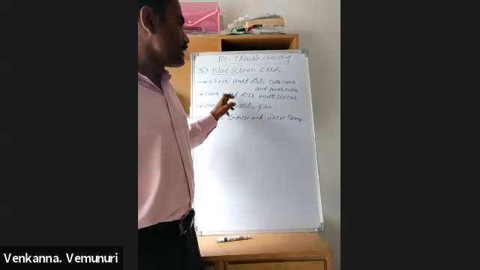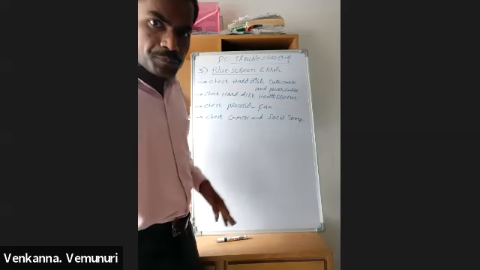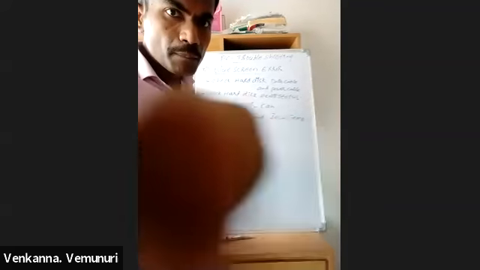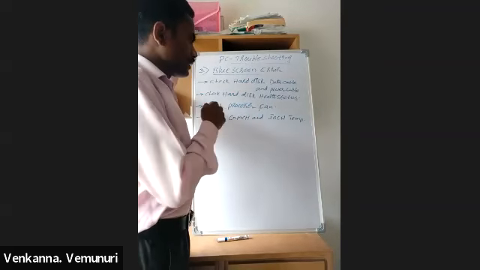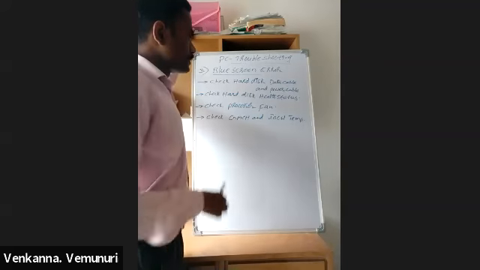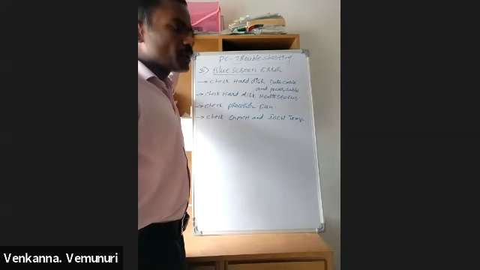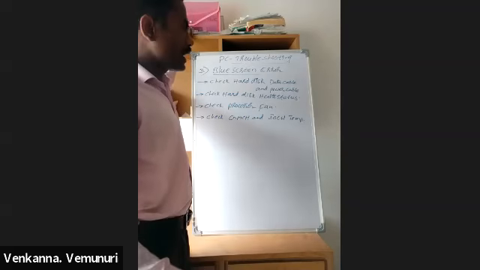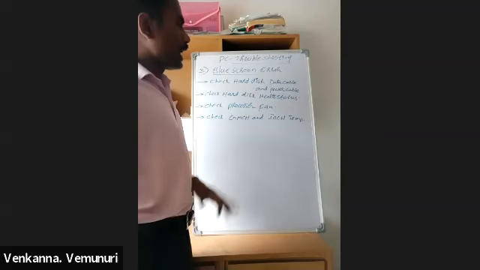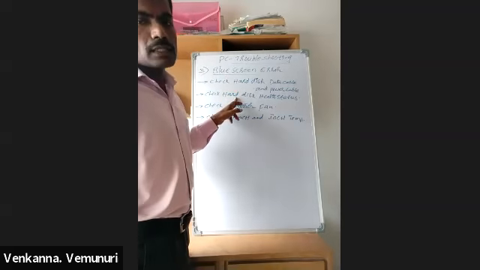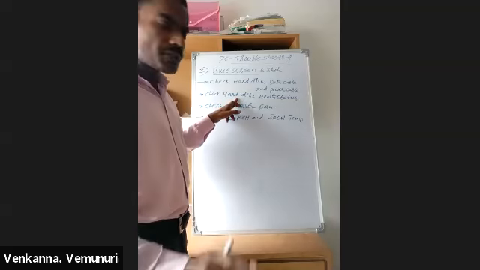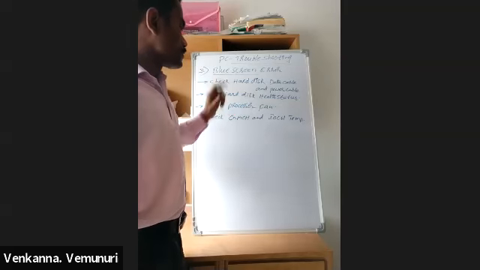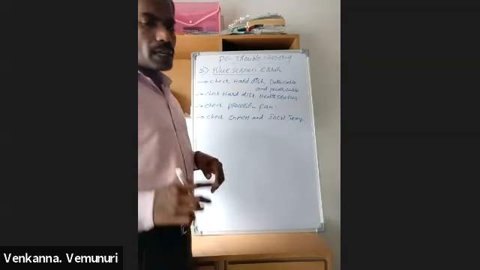This software is available on the internet. You install that software in another computer, connect this hard disk to that one, and check the hard disk status. Even if the hard disk has any errors, it gives that information. These are two. Another one is to check the processor fan.